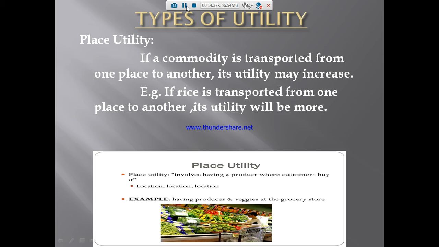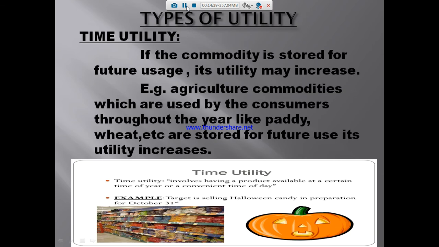Okay, ma. Time utility. If the commodity is stored for future usage, its utility may increase. Nowadays, we are having a high utility of onion. Is it not? Onion and wheat. So if the commodity is stored for the future usage, its utility may increase.